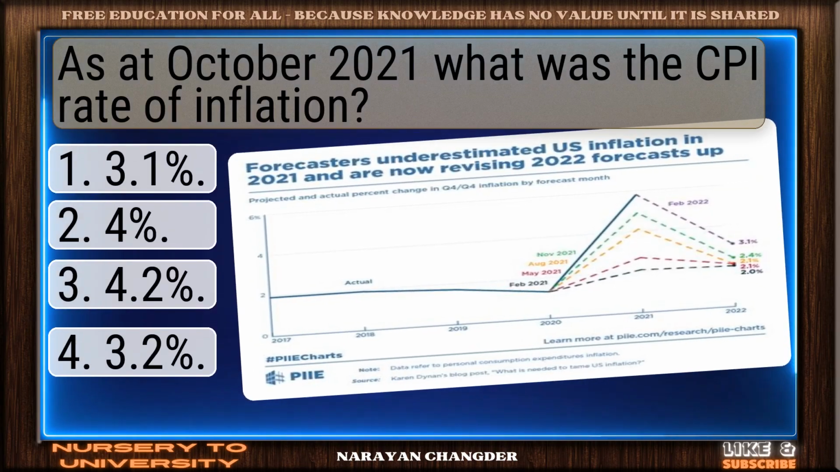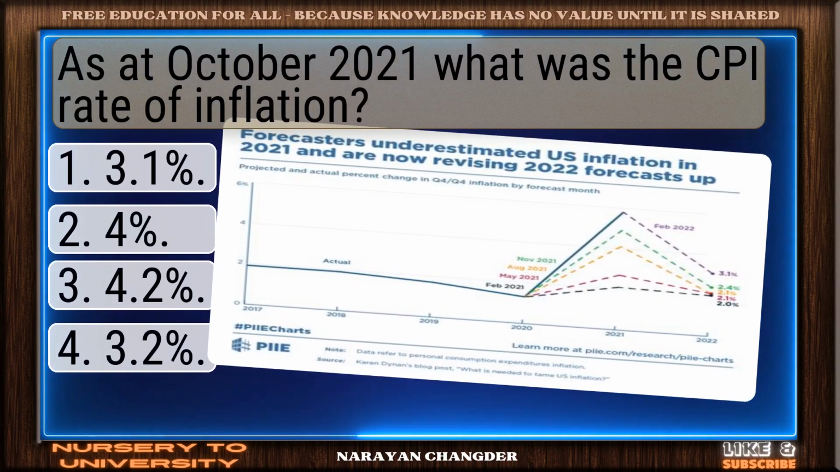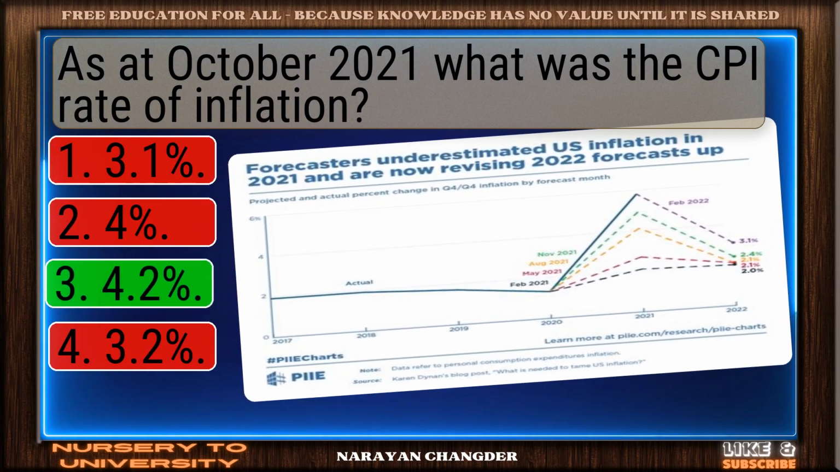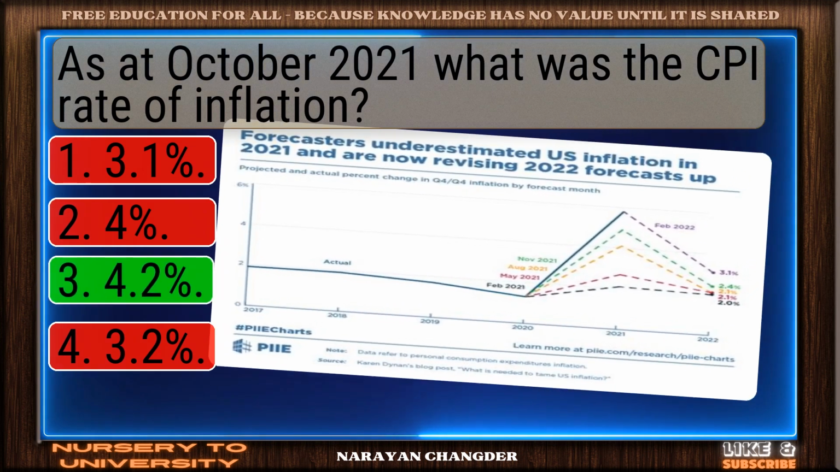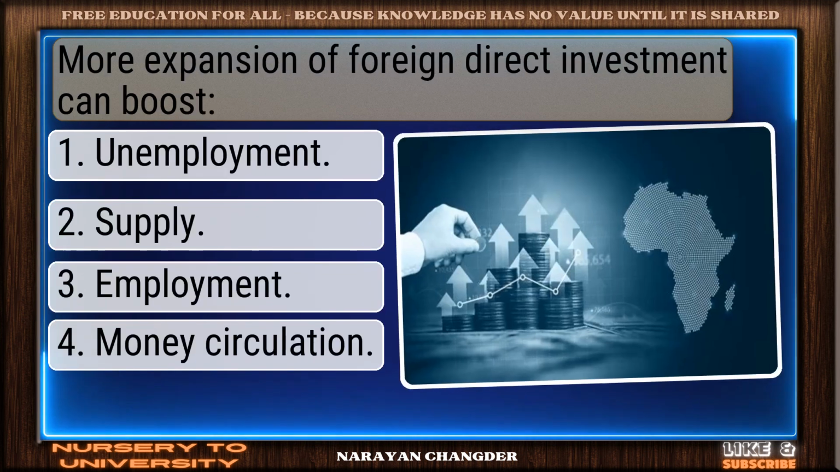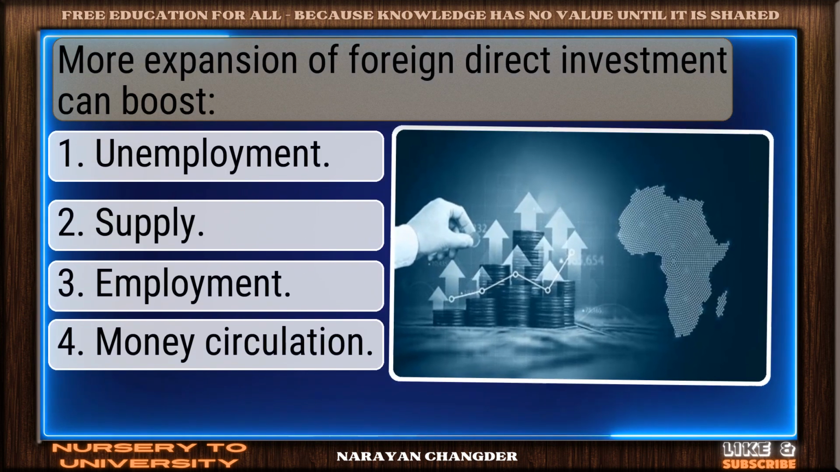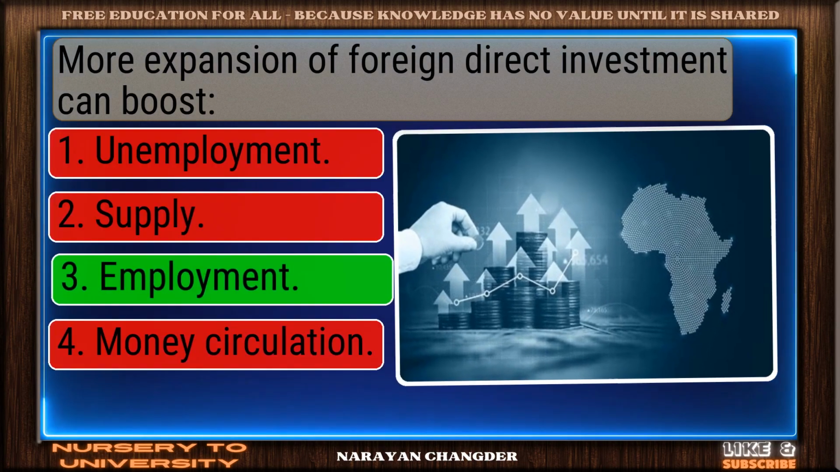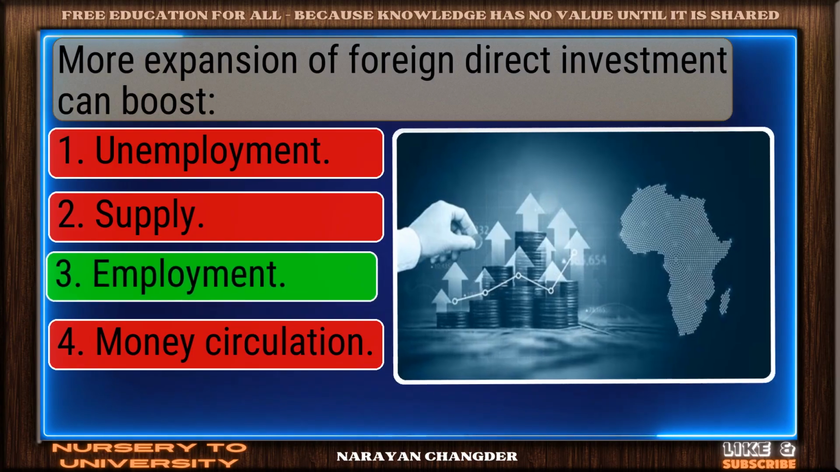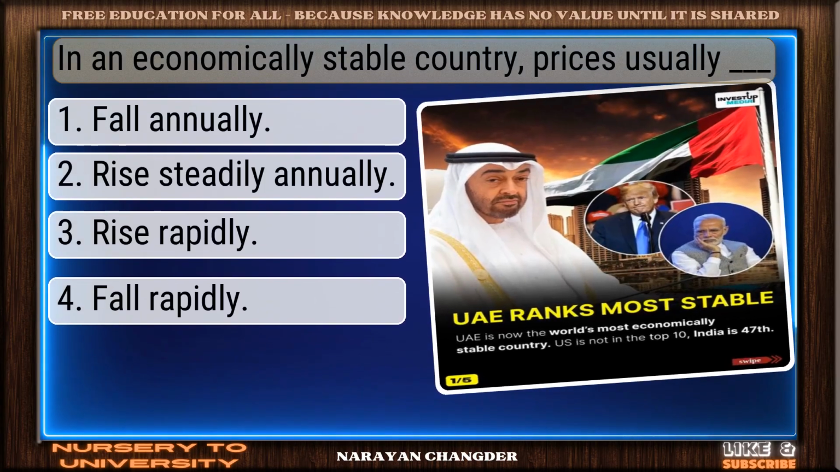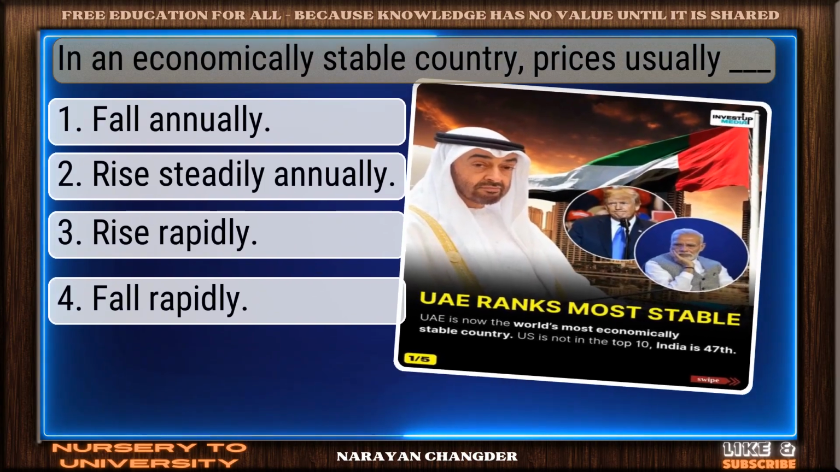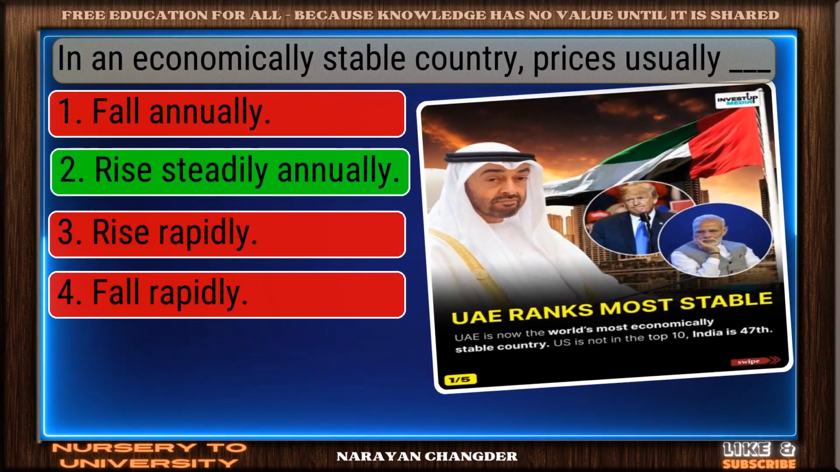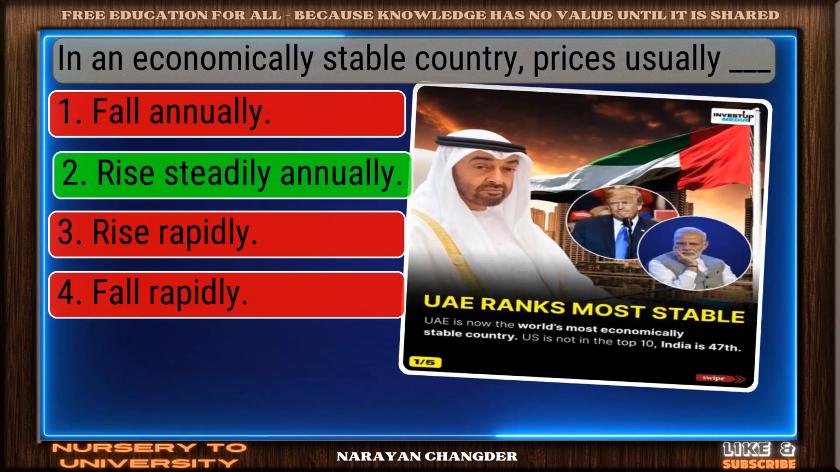As at October 2021, what was the CPI rate of inflation? Perfect. 4.2% is the correct choice. More expansion of foreign direct investment can boost. Bravo. Employment is the answer. In an economically stable country, prices usually dash. Valid point. Rise steadily annually is true.